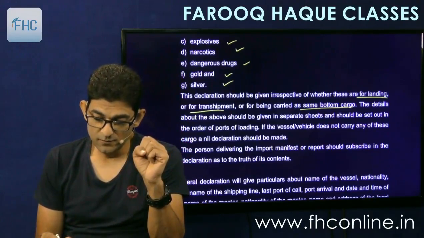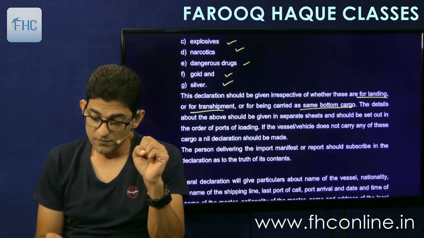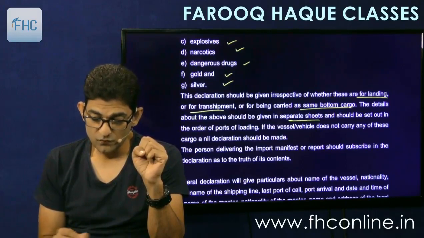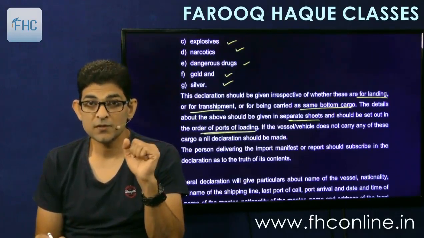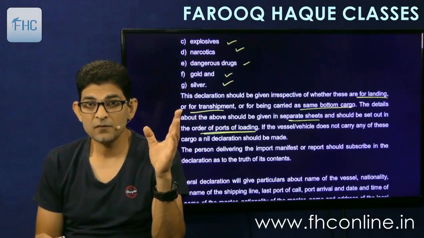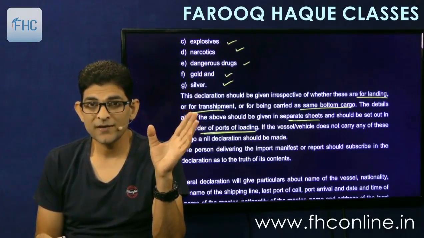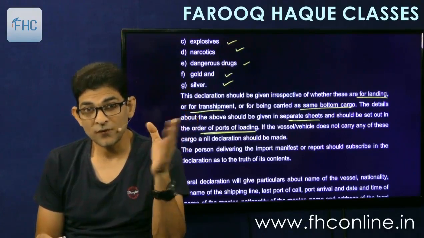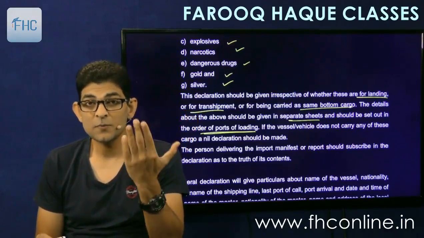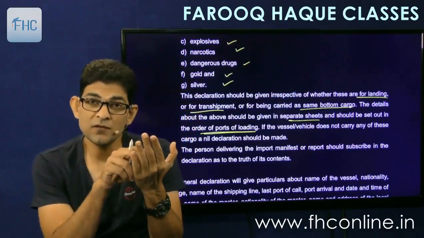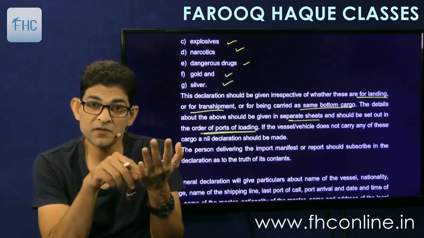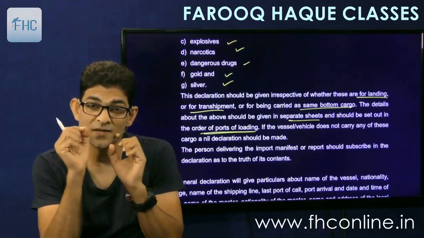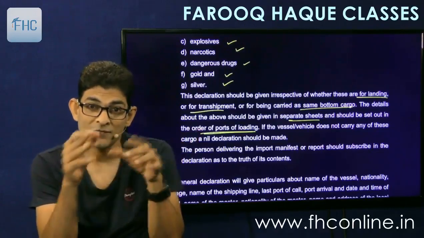Then details about the above should be given in separate sheets and should be set out in order of port of loading. Port of loading must also be mentioned. Like if the ship is coming after connecting 10 different ports, finally it is coming to India. So it has to mention that item A is carried from New York port, item B carried from Budapest, item C carried from somewhere else, item D carried from here and there.